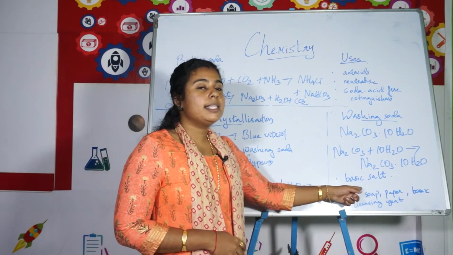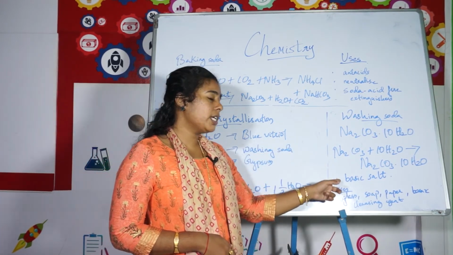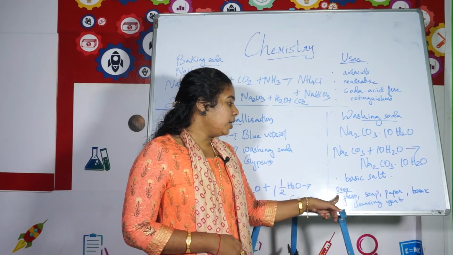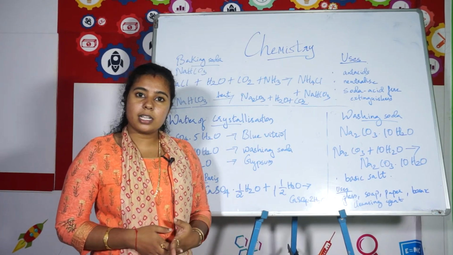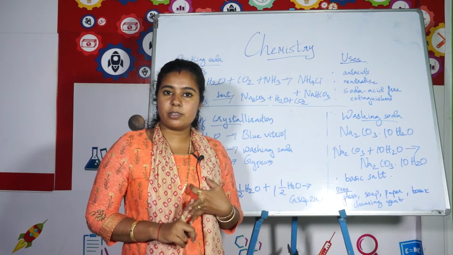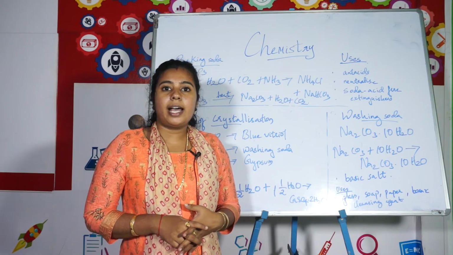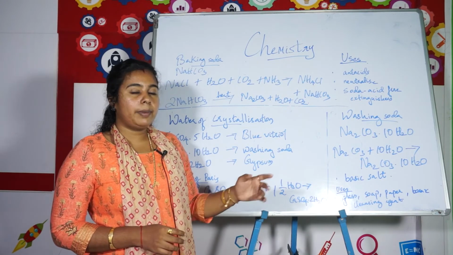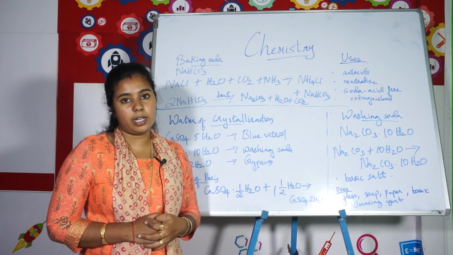Okay, it is a basic salt. As we have discussed in baking soda, washing soda is also a basic salt. And it has many uses as it is used in the preparation of soaps, glass. It is used in the soap industry, glass industry, then paper industry. Then it is used for the preparation of borax, as well as an important cleansing agent. So these are the main uses of Na2CO3.10H2O, that is washing soda.